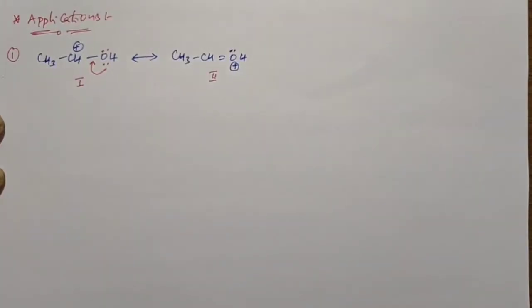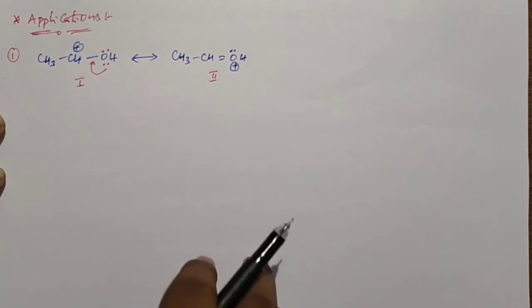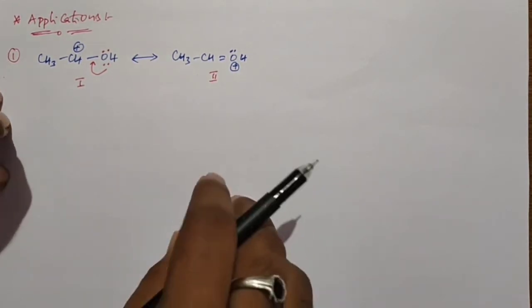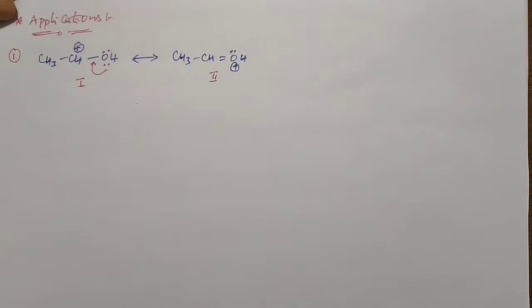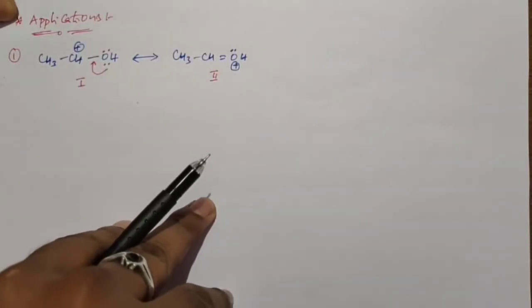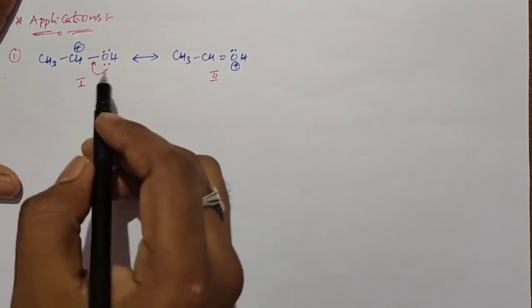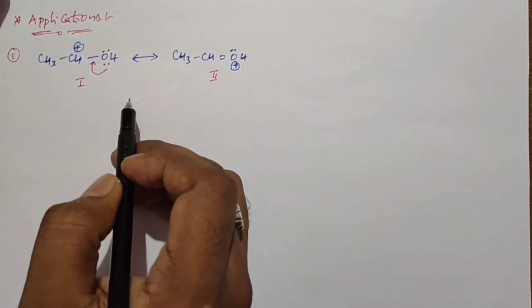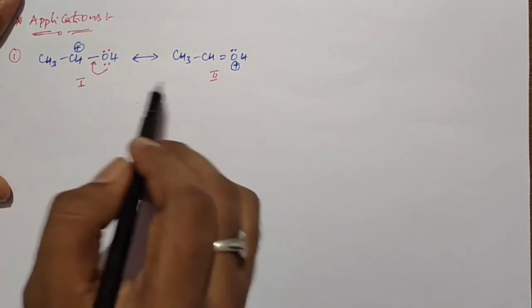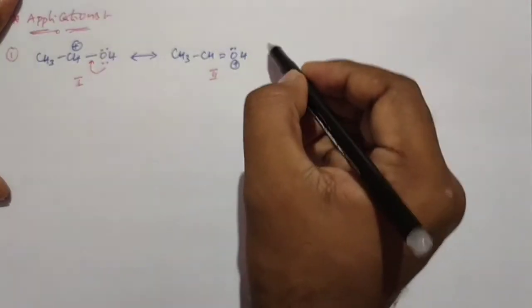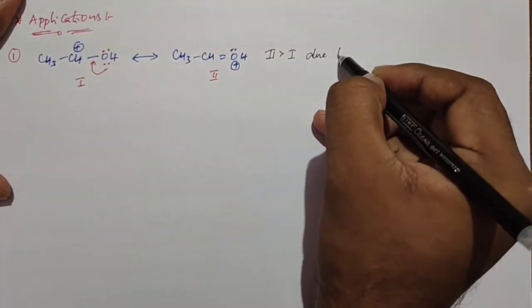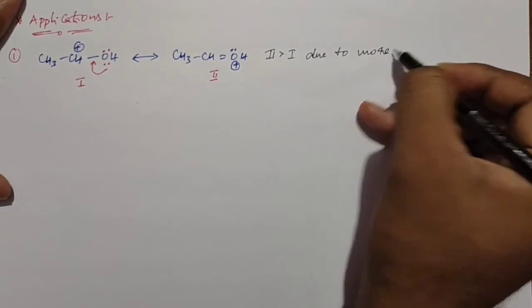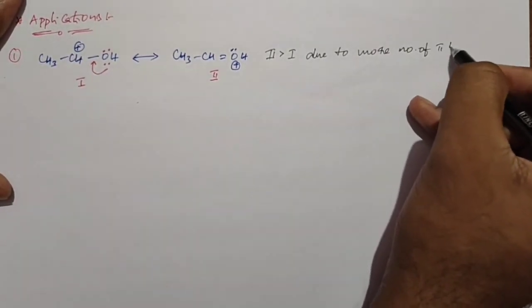When we compare structure 1 and structure 2, structure 2 is more stable than structure 1. Why? Because of rule number 1: which structure has the more number of covalent bonds? For better understanding, here we can see the pi bonds. In the given two structures, the structure with more pi bonds is more stable. So structure 2 is more stable than structure 1 due to the more number of pi bonds.